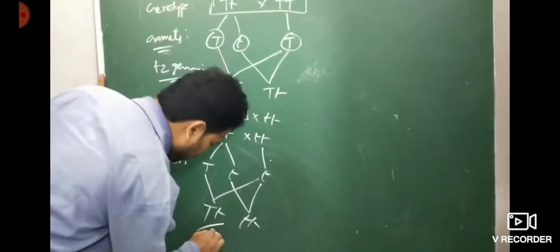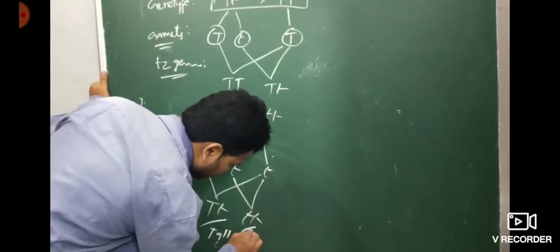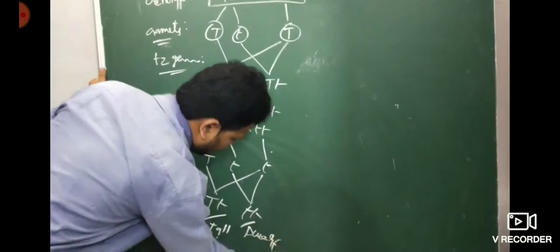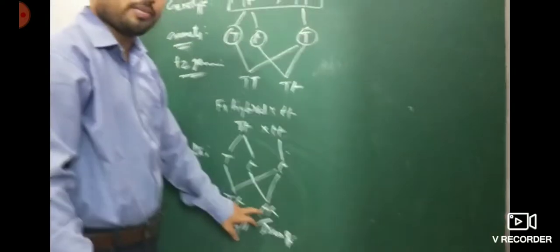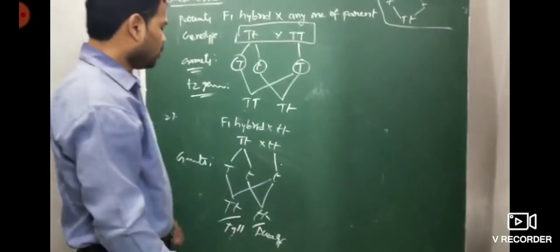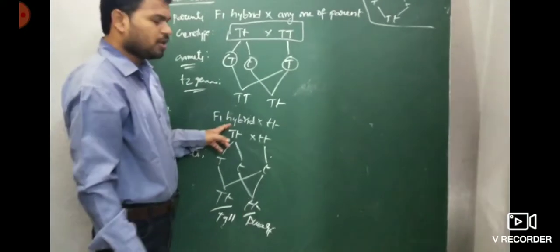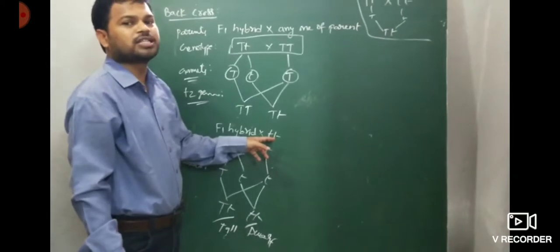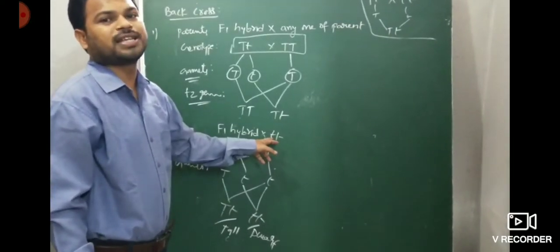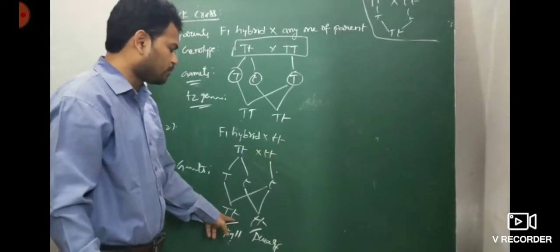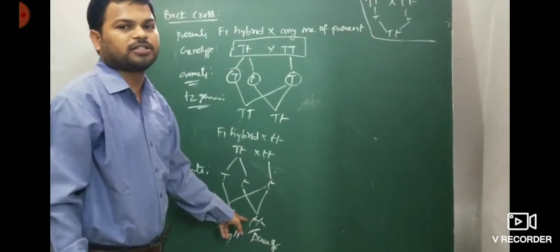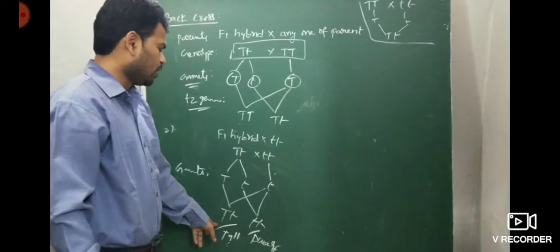So this one is what? Tall. This one is what? Dwarf. So the chance of tall, how many? 1. Dwarf, how many? 1. 1:1 ratio. So when the F1 hybrid is crossed with a homozygous recessive or homozygous dwarf plant, two types of offspring are produced in the F2 generation.